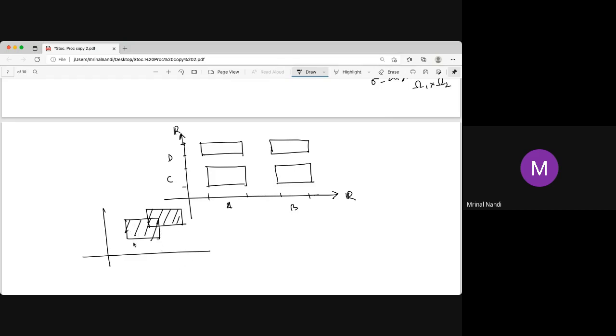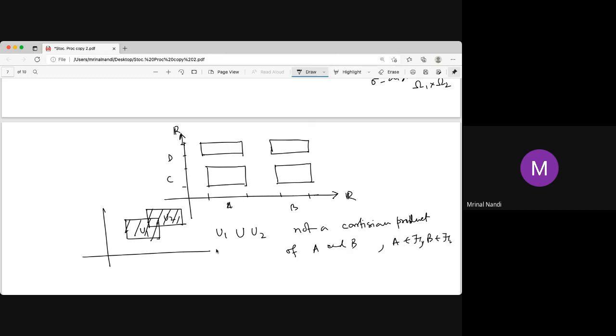Say this rectangle is U1 and this rectangle is U2. Then the union U1 union U2 is not a Cartesian product of some set A and B, where A is in script F1 and B is in script F2.